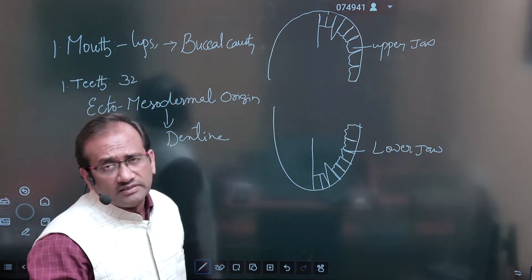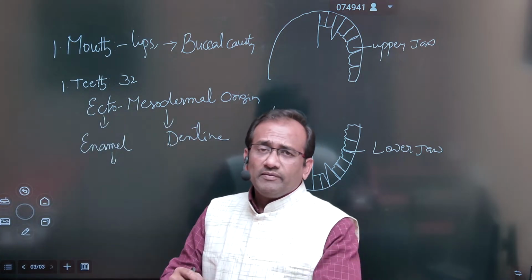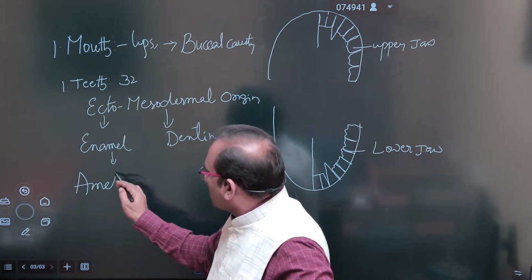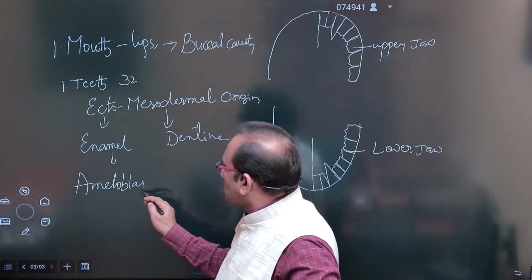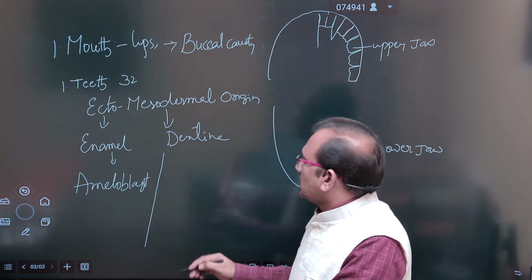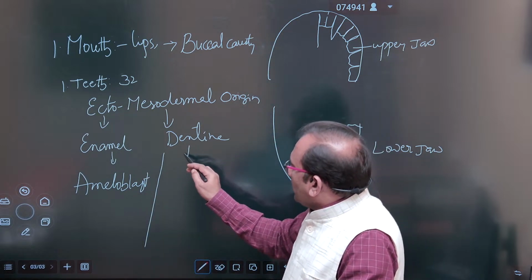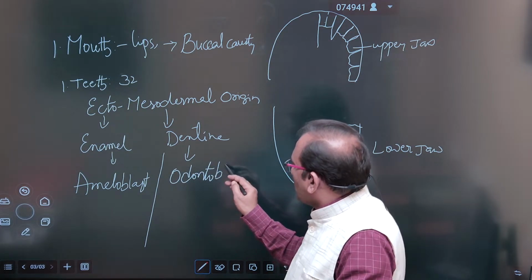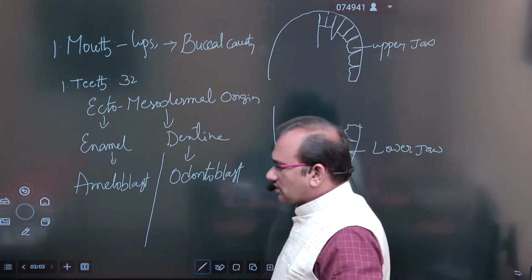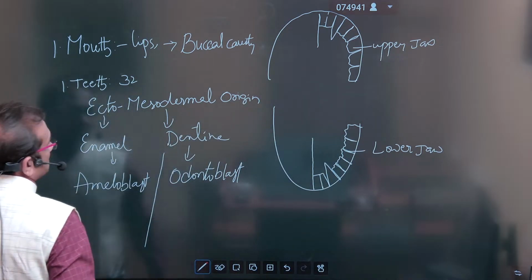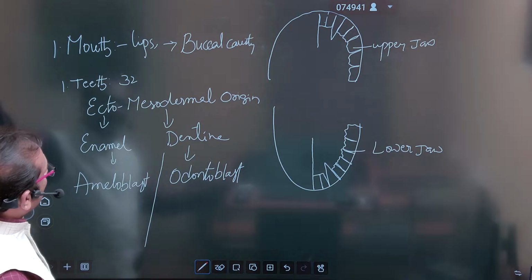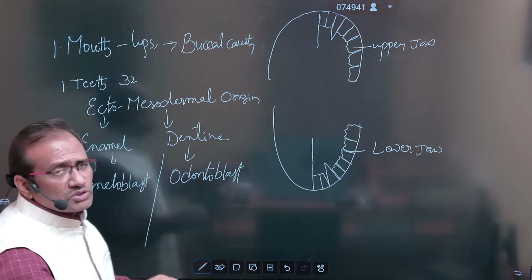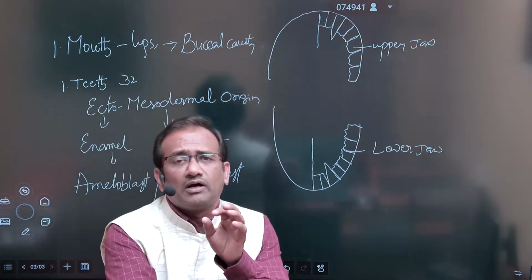Enamel is created by ameloblast cells, whereas the dentine is created by odontoblast cells. So one is ectodermal, and the second one is mesodermal. So the origin of teeth is called ectomesodermal. Enamel gives the outermost white covering to the teeth.